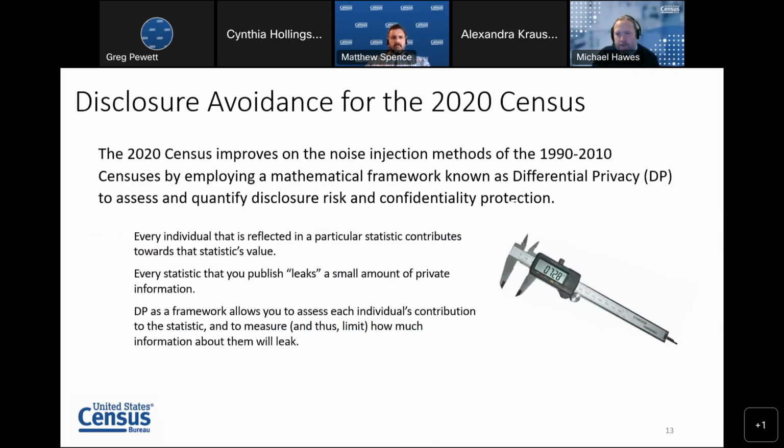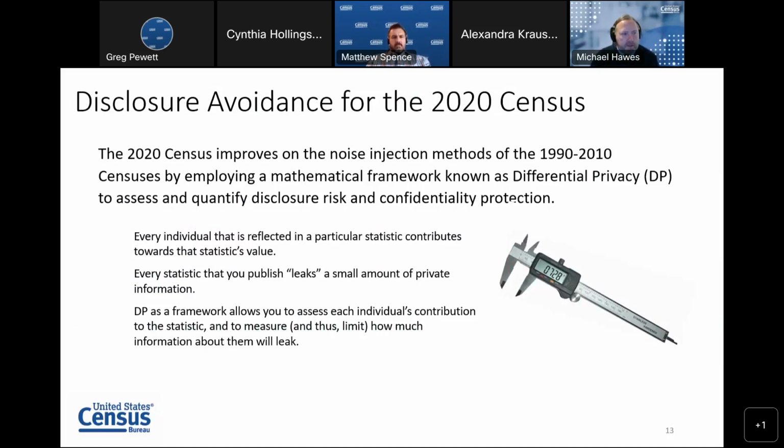And they prompted the Census Bureau to modernize our approach to disclosure avoidance for the 2020 census, because we realized that the methods we'd been using up through 2010 were just no longer sufficient to meet this new kind of attack, this reconstruction-embedded re-identification attack.